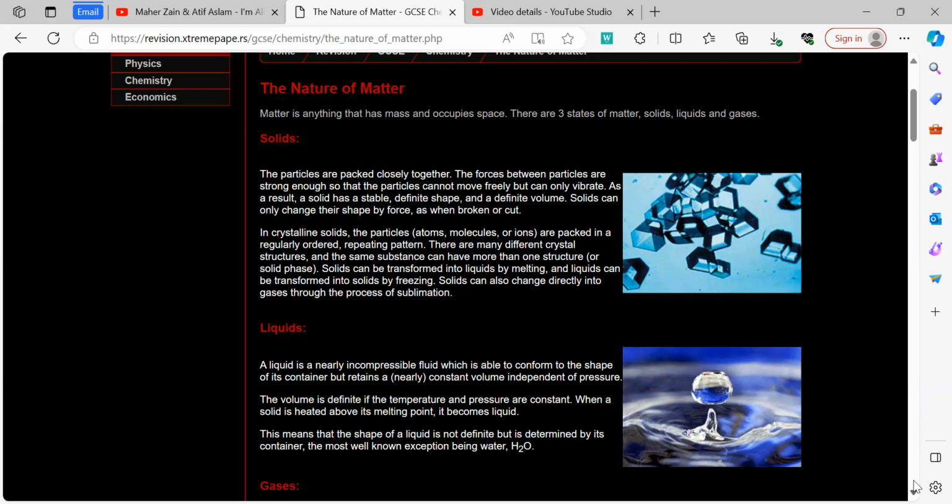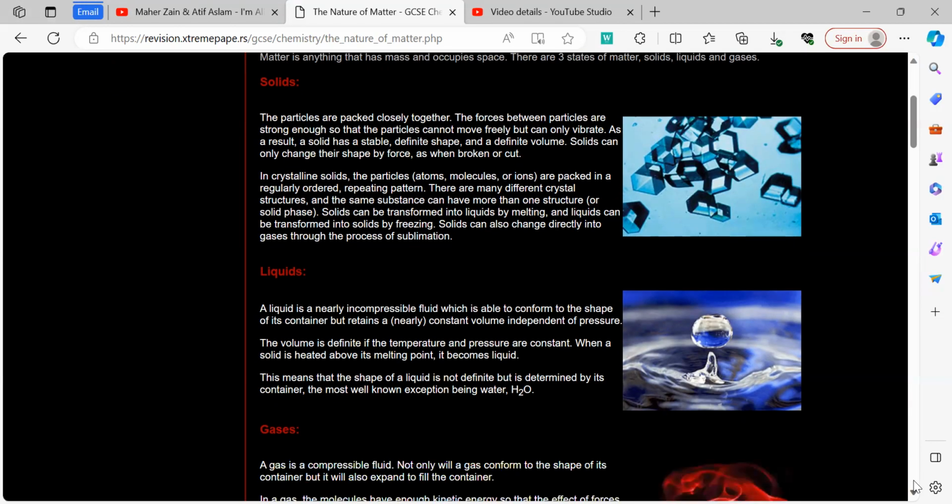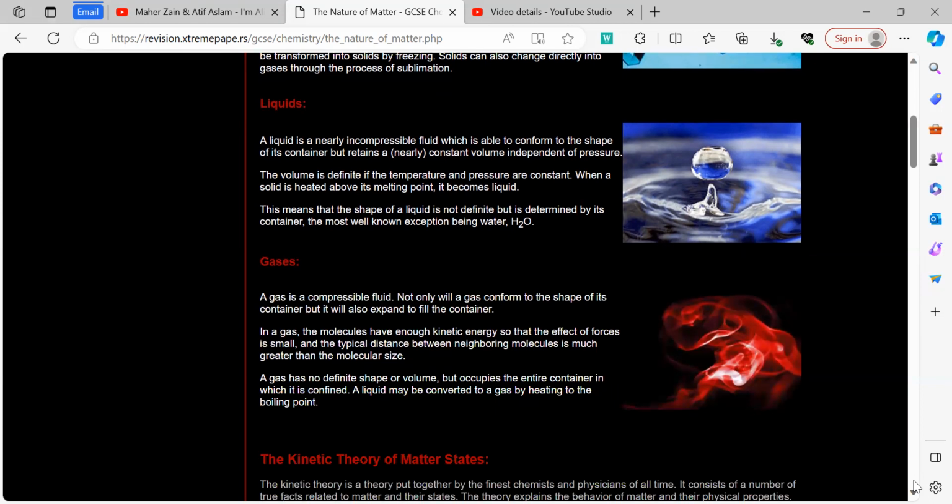For example, liquid can easily move from one container to another. It can move from a pot to a cup, and it flows easily. The most common example is water. Now, in the case of gases, we need to know that a gas has neither a fixed shape, nor a fixed volume, nor a fixed size.